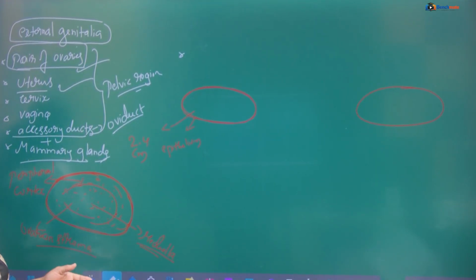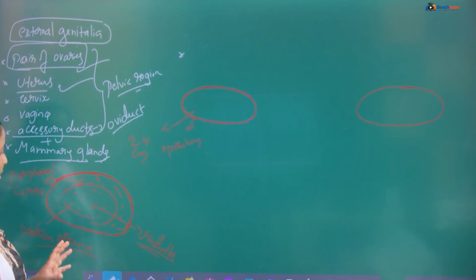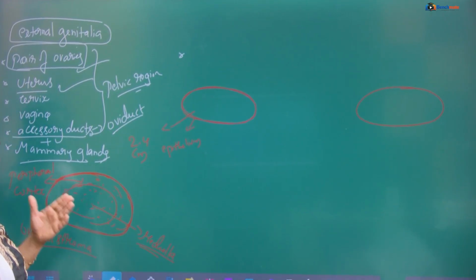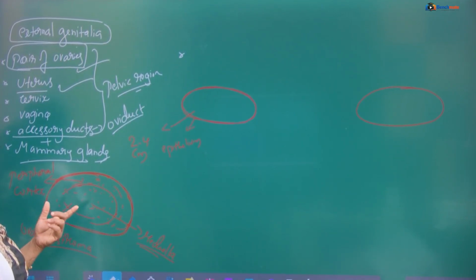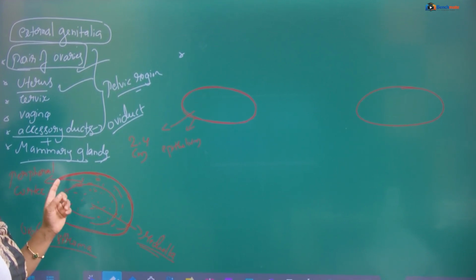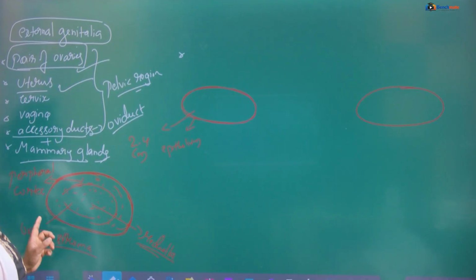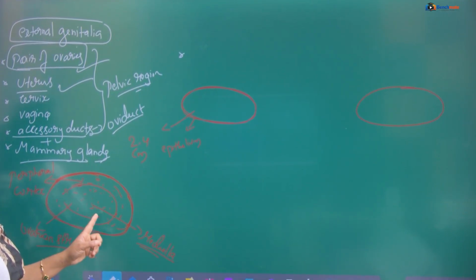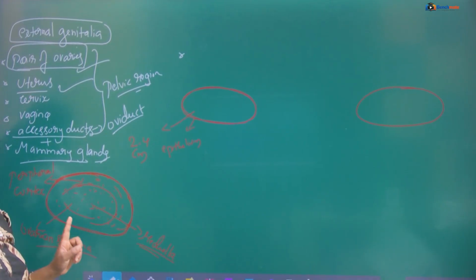The ovary has two zones. Actually, the content found inside the ovary is known as ovarian stroma. The ovarian stroma is divided into two zones: peripherally, the ovarian cortex, and in the middle, the medulla. And it is surrounded by a thin layer of epithelium.